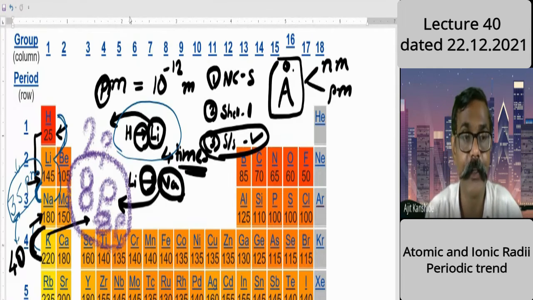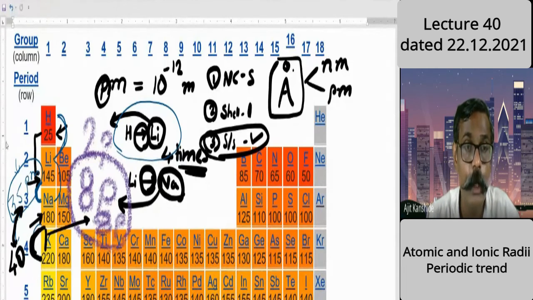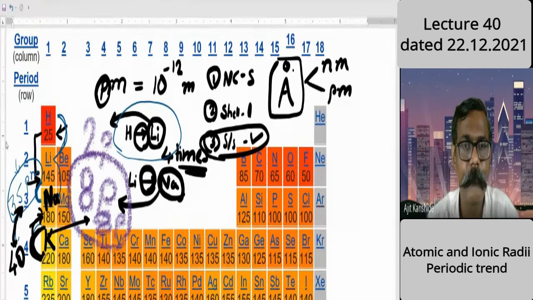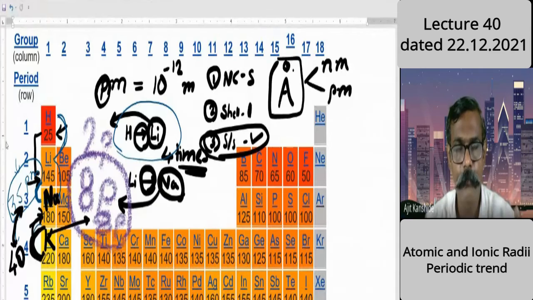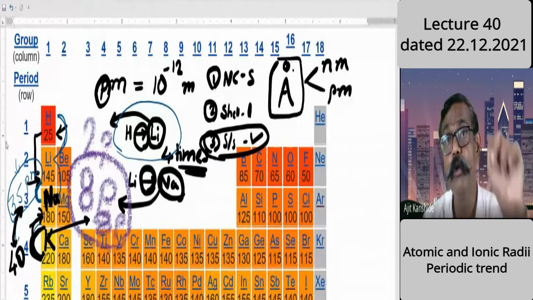Net, there is an increase of 40 picometer in the size of potassium compared to sodium. Could you understand what I'm saying? Afterwards, when you revise the video you can come to know, or else I will explain the next logic so they become conceptually more clear.